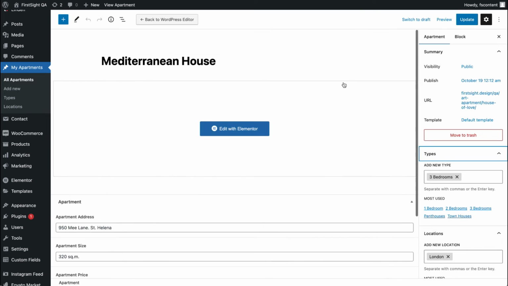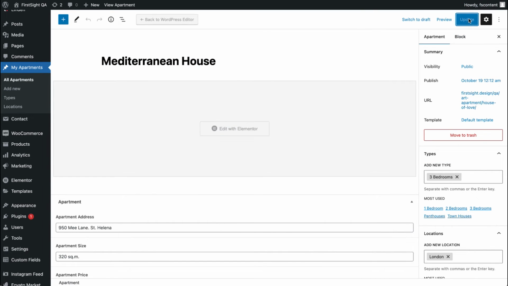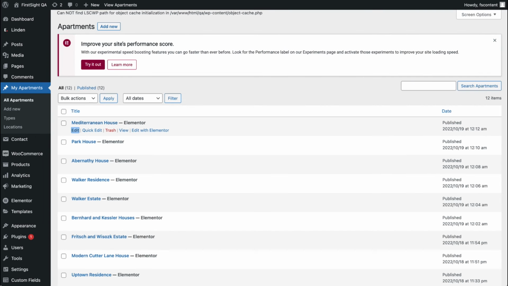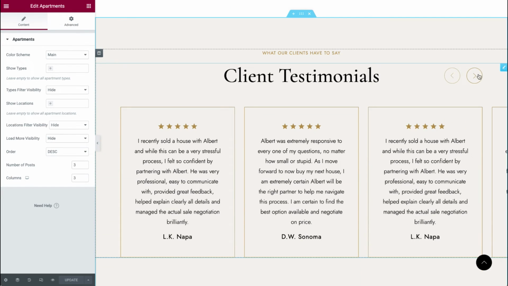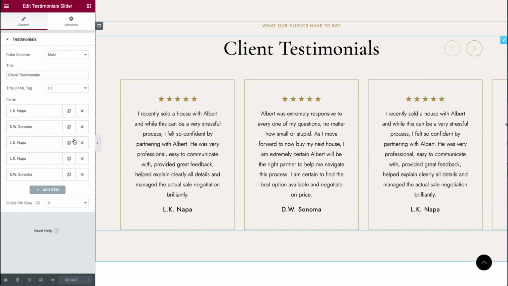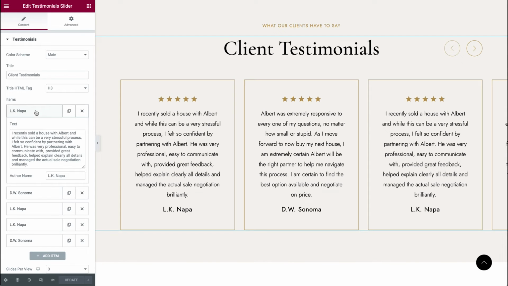Click on update to save changes, and here is the name, Mediterranean house, the name of the apartment. Click on update and you'll make changes to the apartment details page. Let's scroll down. Here we have clients' testimonials, so you can see the list of items. You can expand each item.